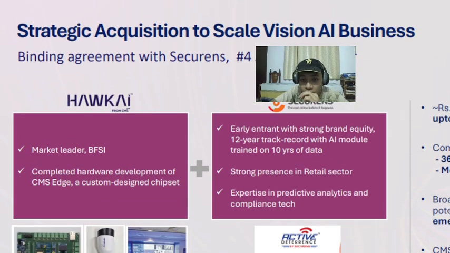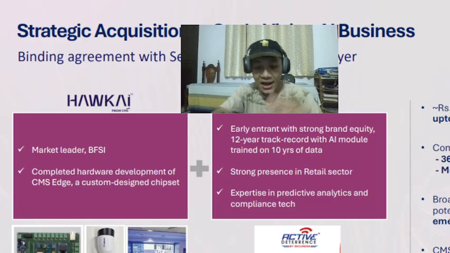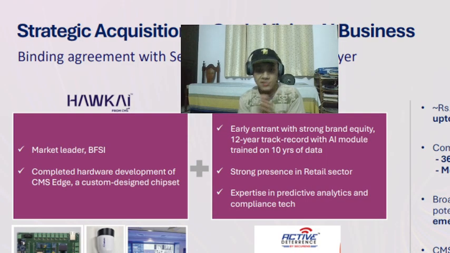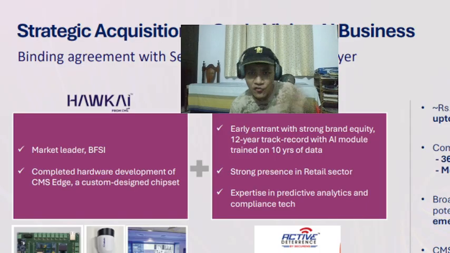They have recently acquired Securance. Securance is another company, and it's the fourth largest AIoT RMS player. AIoT is artificial intelligence plus Internet of Things. Internet of Things basically refers to devices which have sensors on them so they can provide real time data, like CCTV cameras, desktops, your phone.